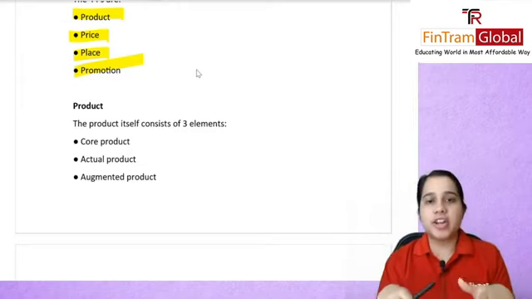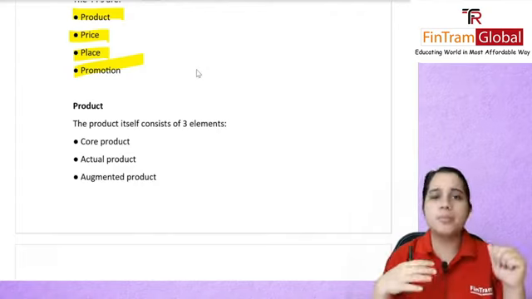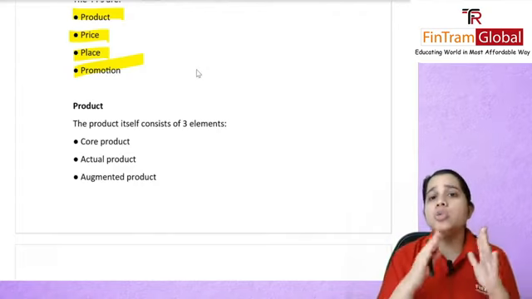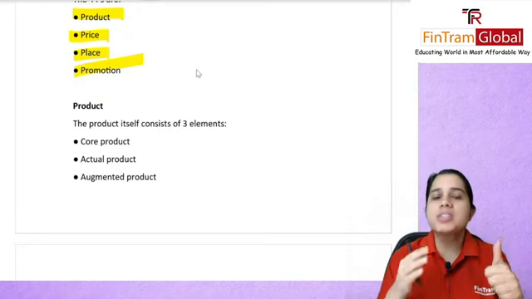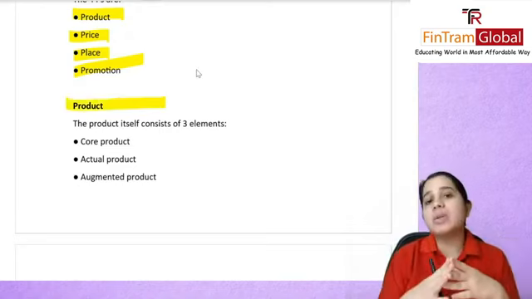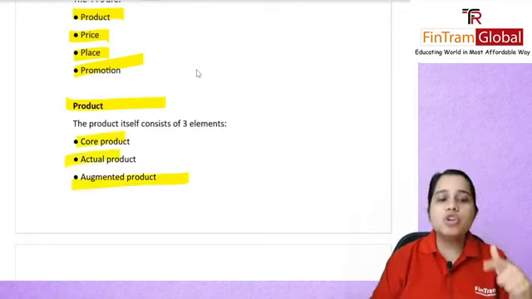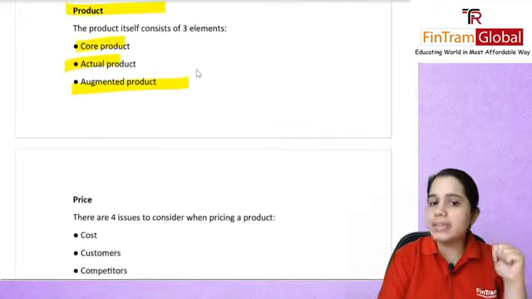Maybe they had stores and they're shutting them down, so now they're changing their place of business. You can get questions like that, so it's important to differentiate between these 4 P's and how one is different from the other. First one is your product. This will consist of 3 elements: you have your core product, your actual product, and then your augmented product.